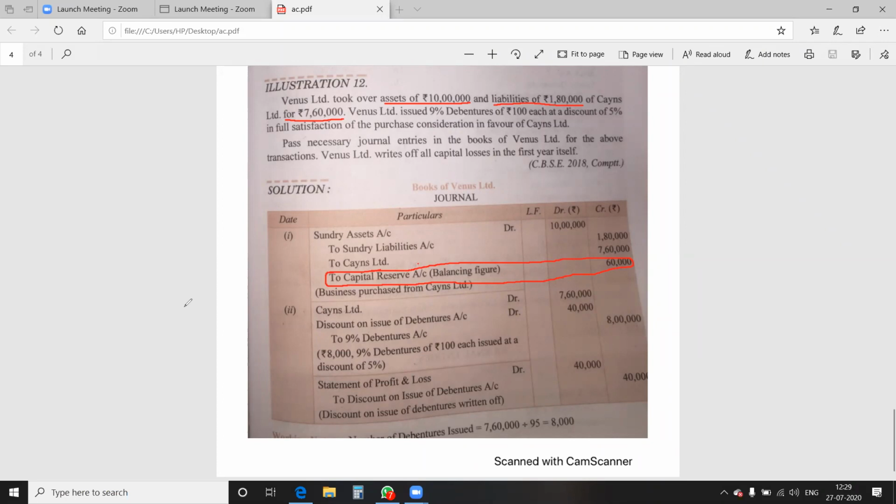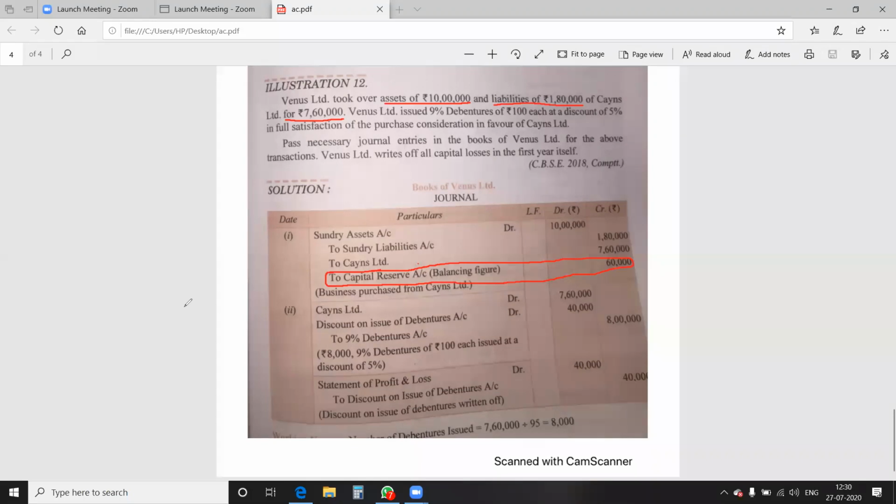It is to be calculated by the working note given over here: 7,60,000, the total amount payable to the vendor, divided by net value per share. 100 minus 5% discount means 100 minus 5, it will be 95. And the total number of debentures to be issued is 8,000. Please mark 8,000 multiplied by 5, 40,000 rupees discount on debenture. 8,000 multiplied by 100 is 8 lakh rupees. It is to be shown in debenture account.